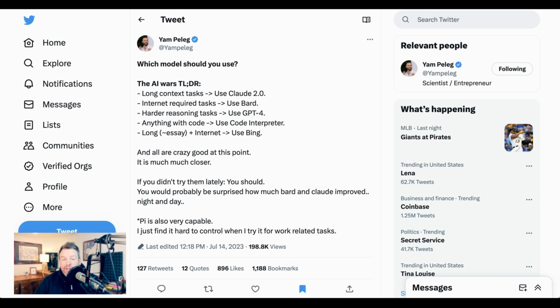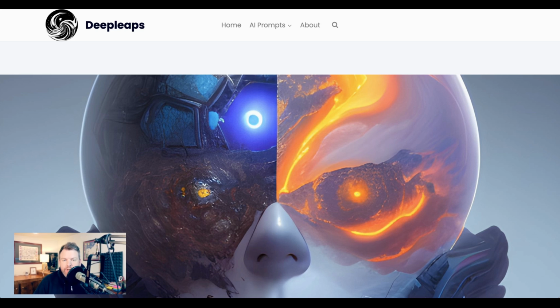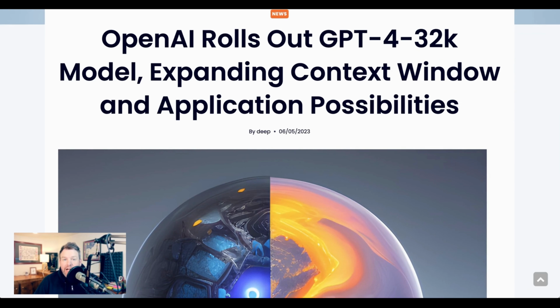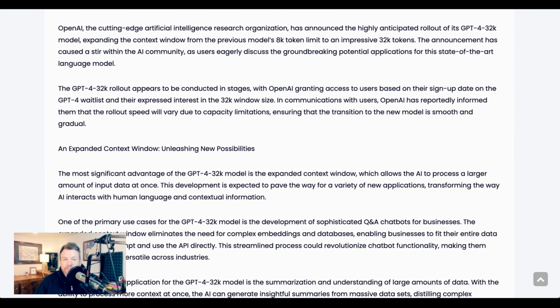So what we're going to do today is build off of this tweet and ask what the right LLM for any given use case is. And let's start where he started with long context tasks. Context window refers to how many tokens or how much data can be fed into an LLM in one fell swoop. The longer the context window, the more context an LLM has in trying to help with a document or some other material. The average person has mostly been interacting with 4K and 8K context windows in GPT-3.5 and GPT-4. And earlier this year, people started to get really excited about the move to a 32K context window for GPT-4. Certain API users had access to that longer window, and it greatly expanded the capabilities of the model, allowing it to process 4 to 8 times as much information at once.